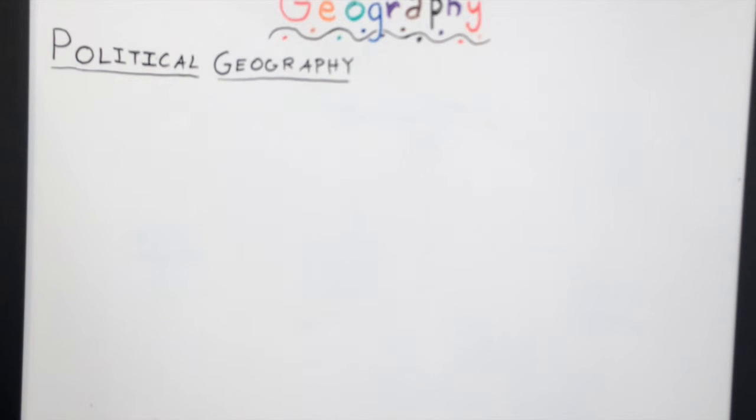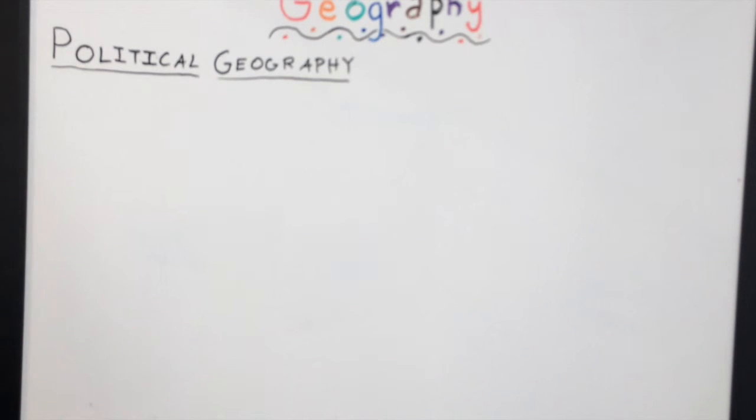Now you might be wondering, what is political geography in the first place? Political geography is not about politics as it may sound, but in fact political geography is mainly about countries, like where they are, how many people live in them, and the size of each country, things like that.